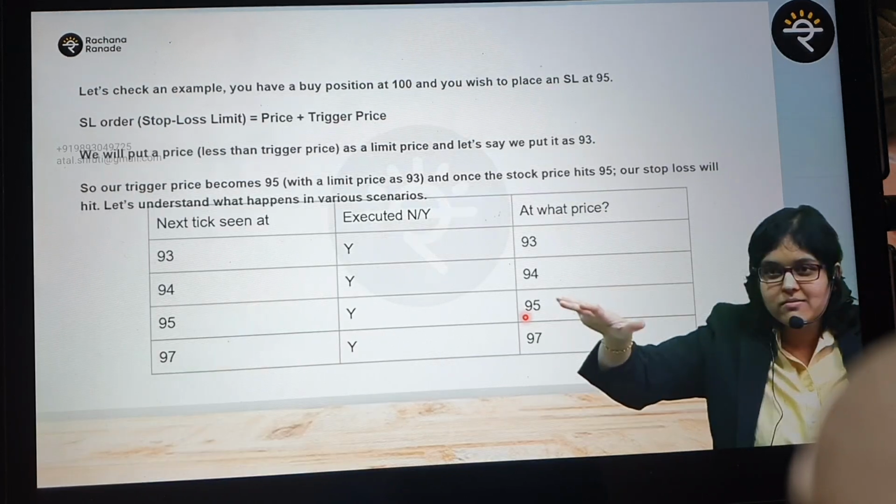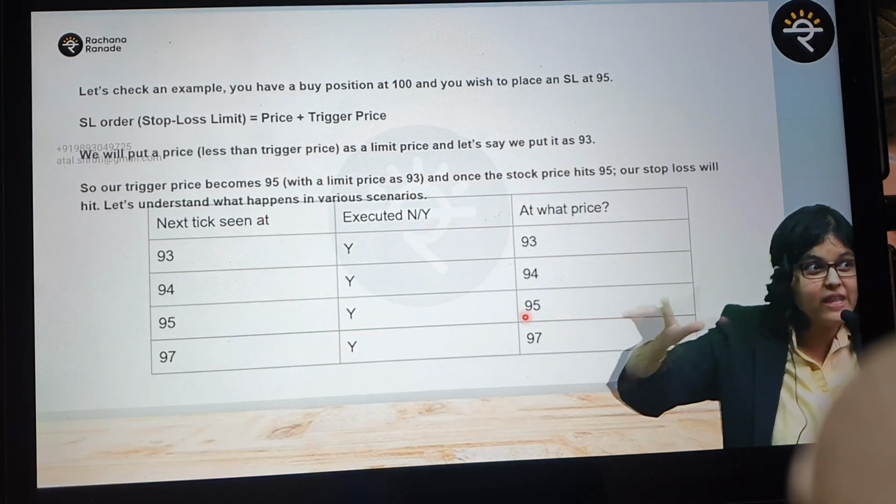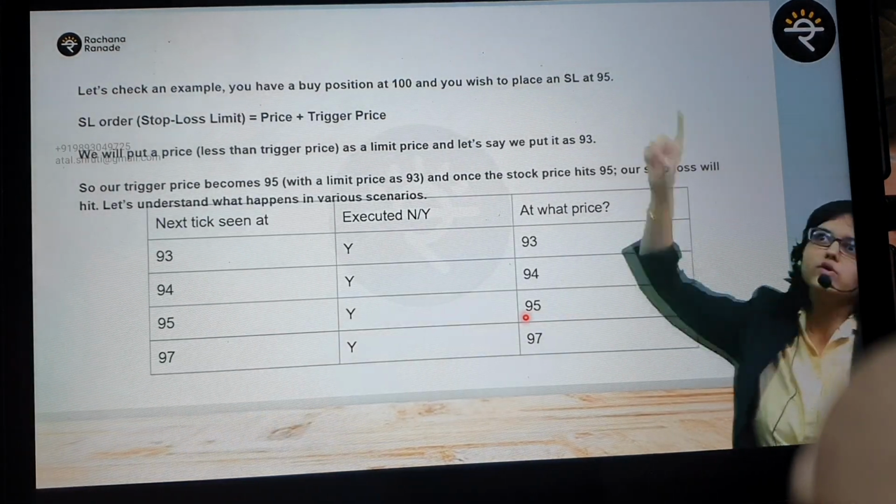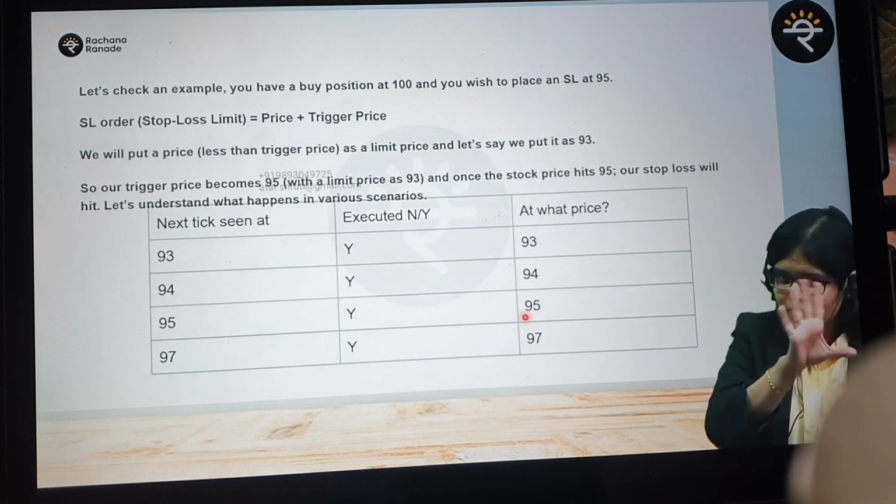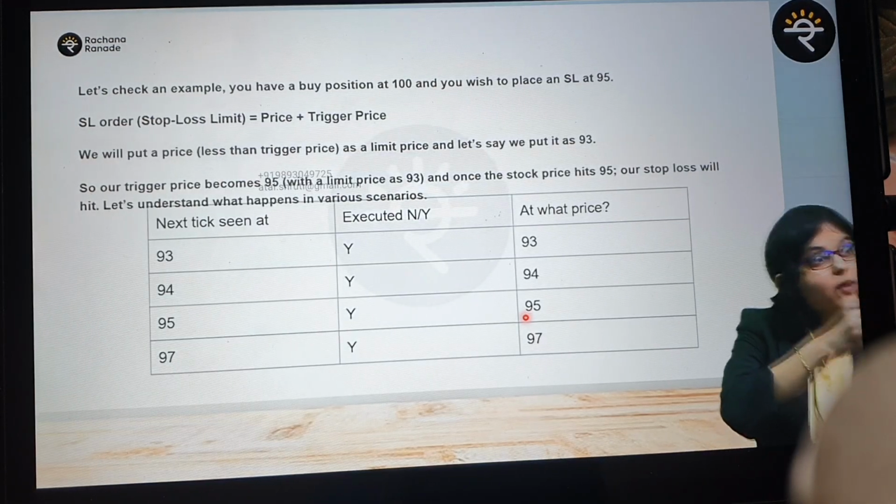So I'm telling you what your pain is. Are you now understanding your pain? Pain is that even if it has hit the trigger price, you feel like, oh, if it goes up, then what? Then I'll get a loss. That is the situation, agreed. But why are you putting a stop loss order? To protect you against that downfall.